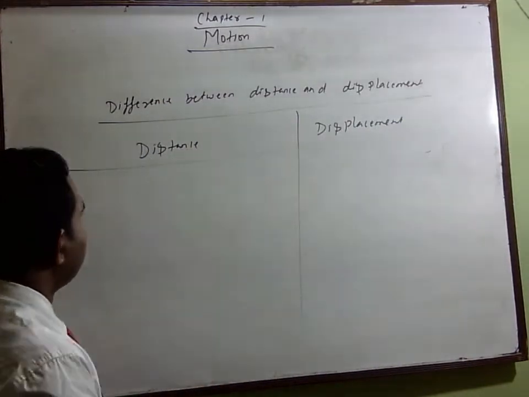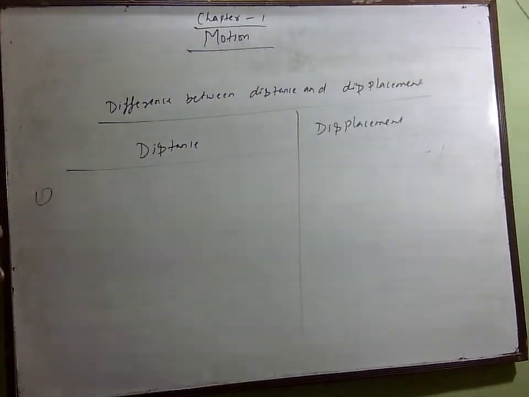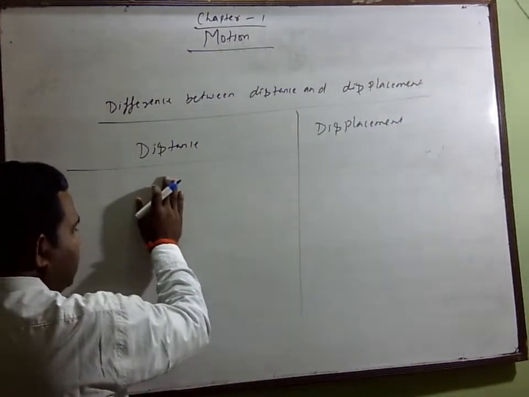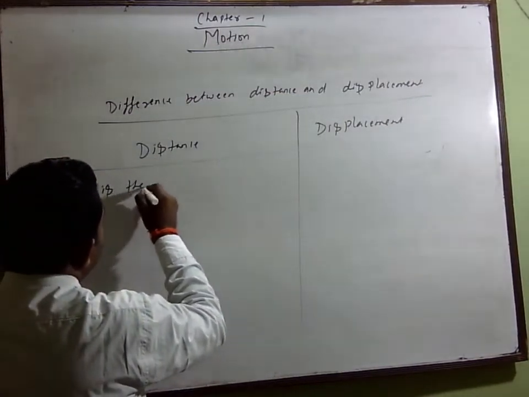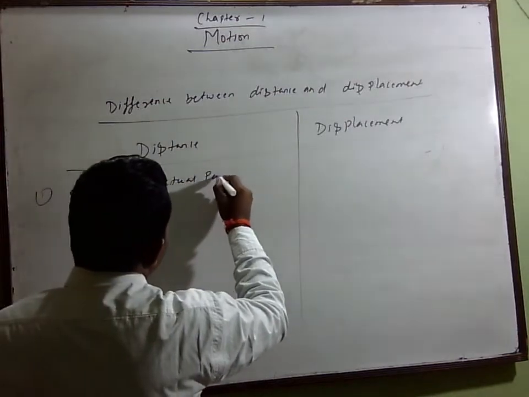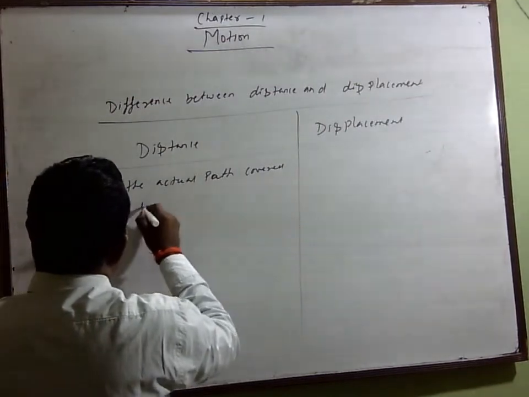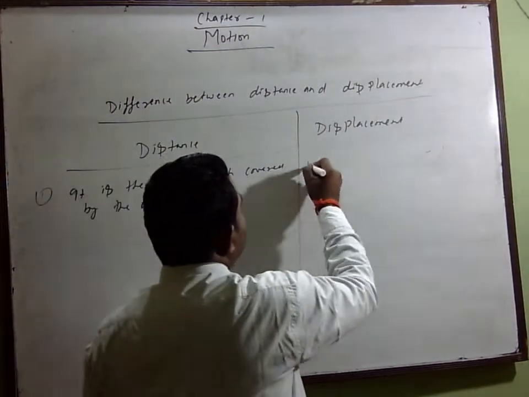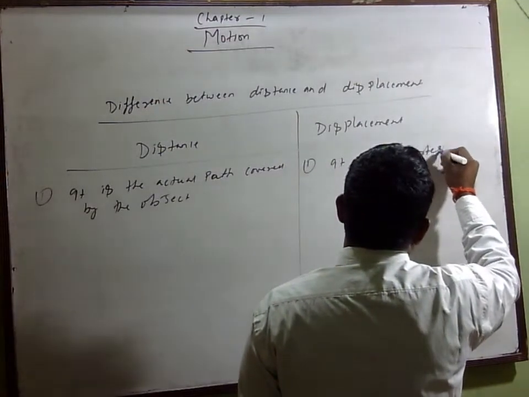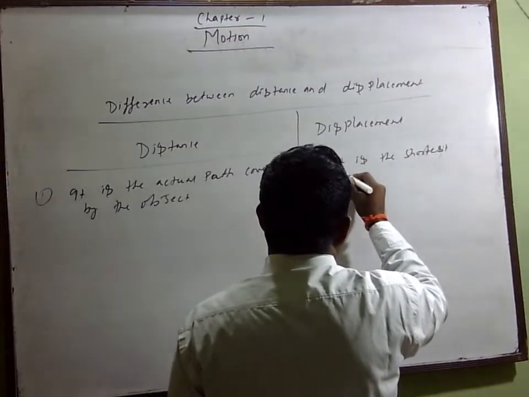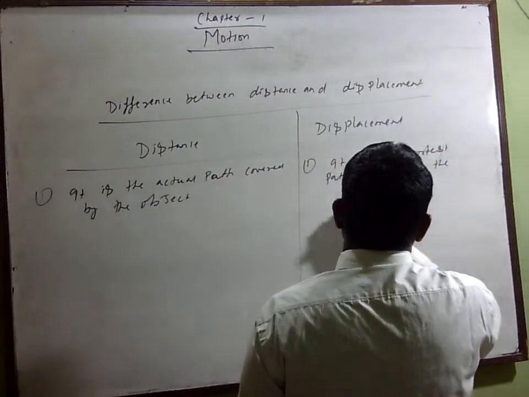It is the actual path covered by the object. But here you will write it is the shortest path covered by the object.